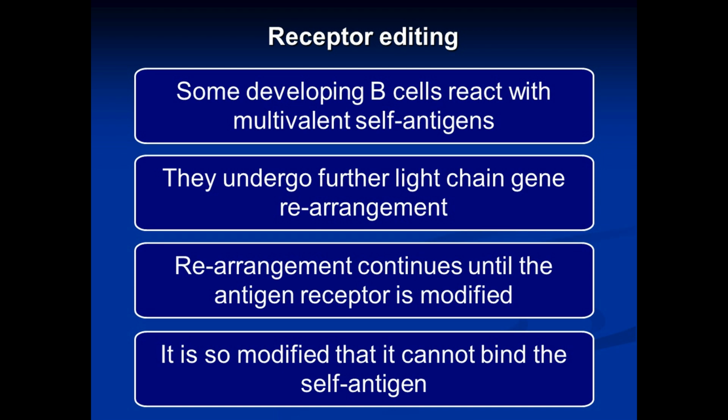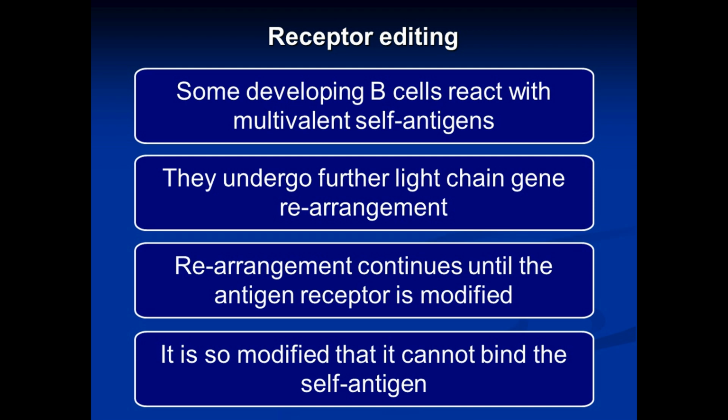the gene rearrangement continues. We have seen that the complete gene for the antibody, for light chain as well as heavy chain, is formed by gene rearrangement, joining of different segments. But if the developing B cell binds a multivalent self-antigen, the gene rearrangement continues, and it continues until the antigen receptor, which is actually an antibody molecule, is modified.